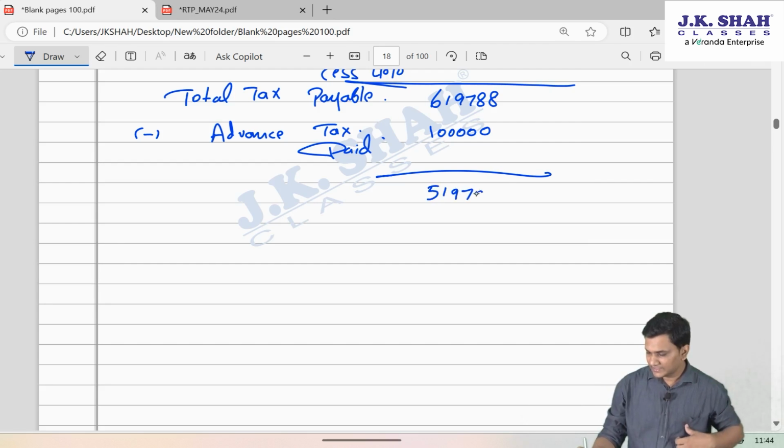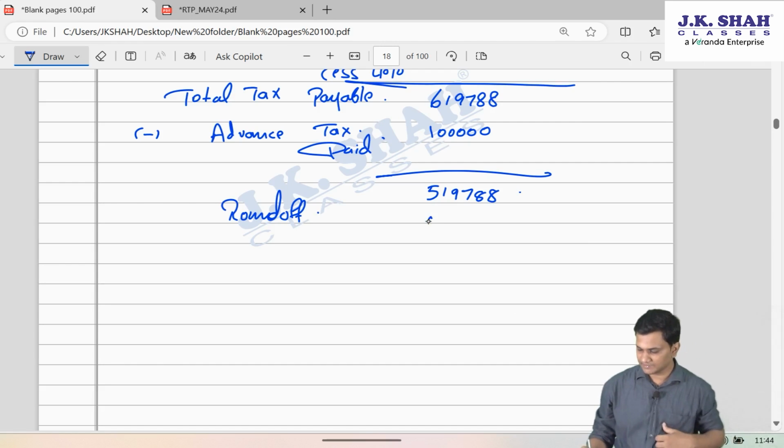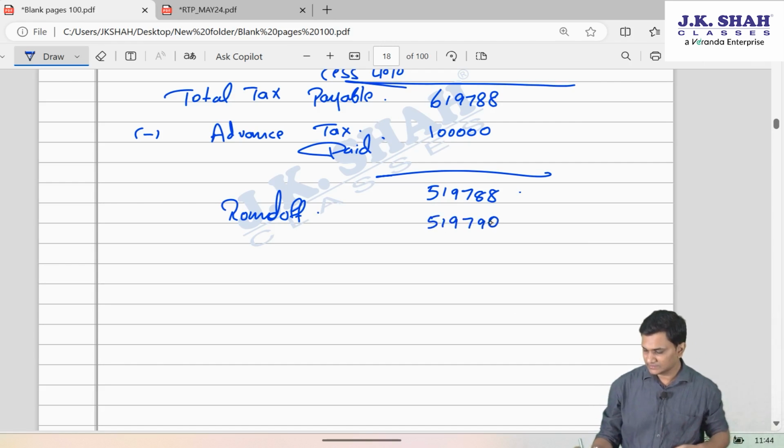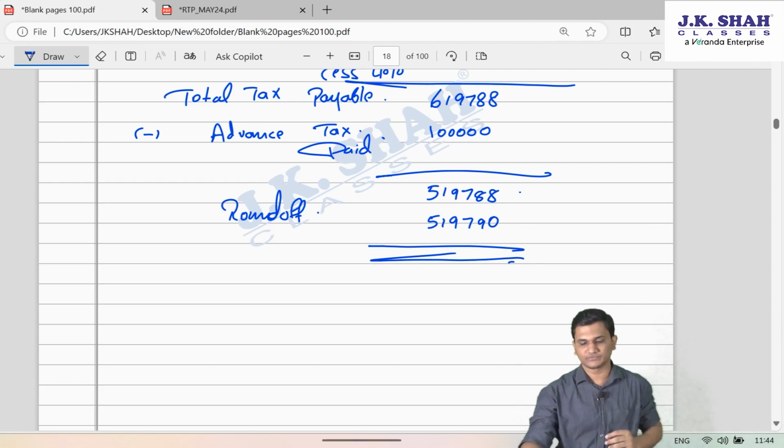So 5,19,788, which we will round off. This is the balance tax payable. 5,19,790. Since the last digit is 8, we will do upward rounding off.